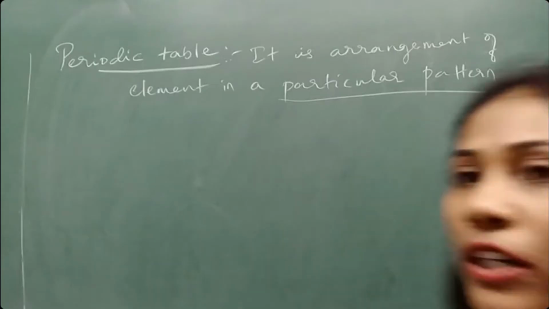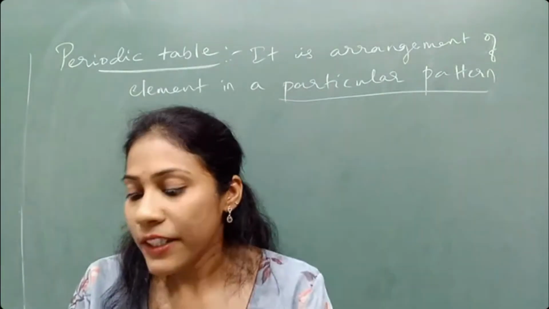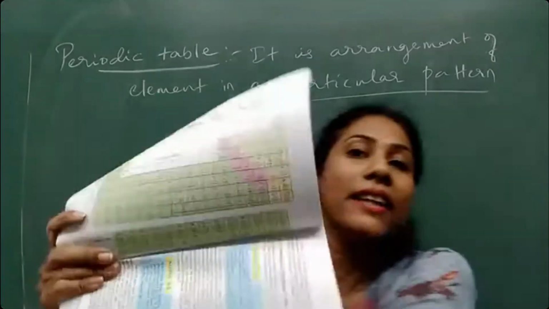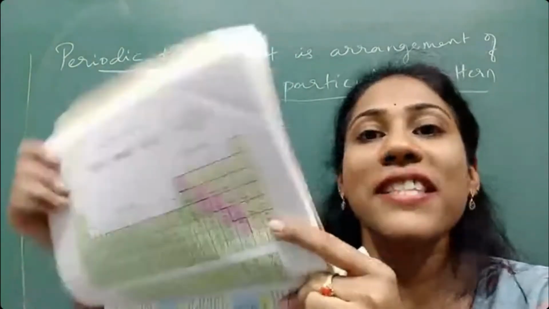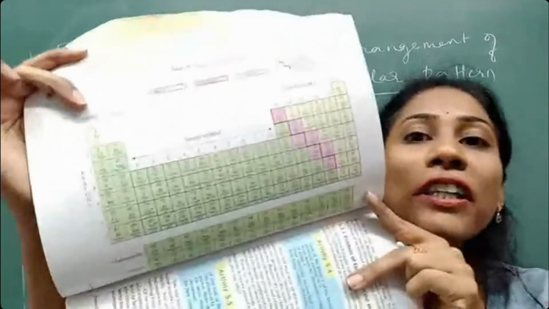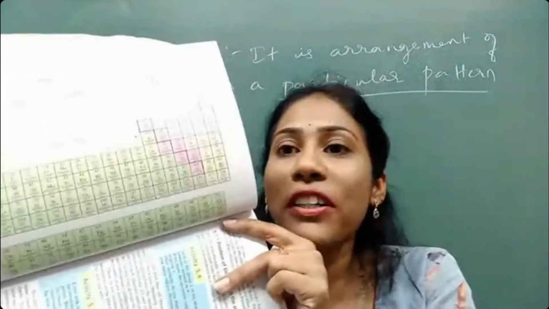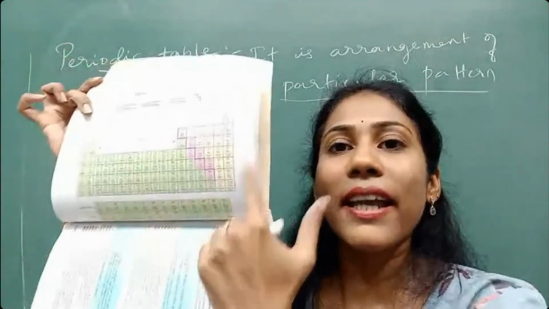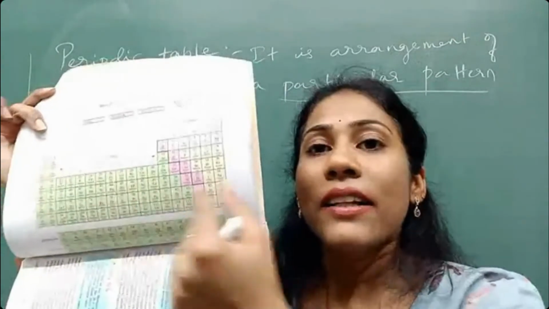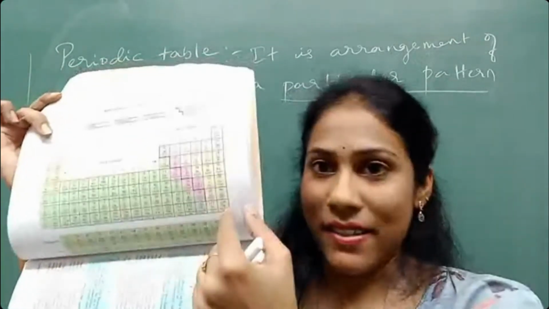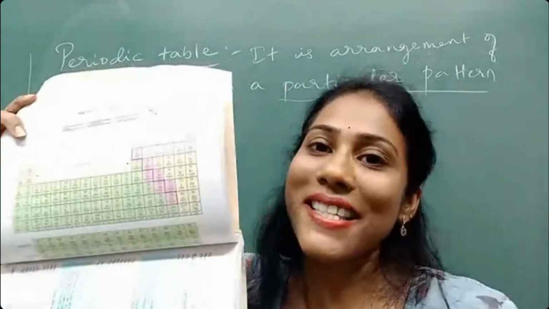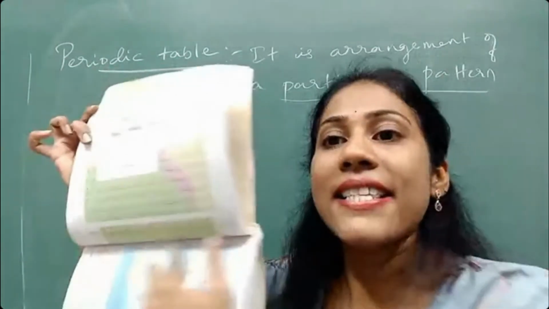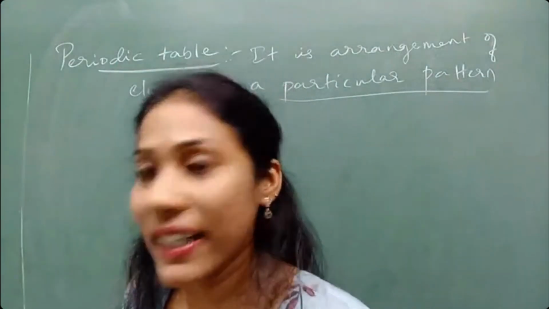In your textbook, in the chapter on periodic classification of elements, a periodic table chart will be there. Look at here, like this. You must have seen this, no? This chart in your chemistry labs or in your classrooms or in your schools. So this is what we call the periodic table. Okay, so in this periodic table there are certain symbols. They are the symbols for elements, guys. All 118 elements are very nicely arranged in this periodic table.